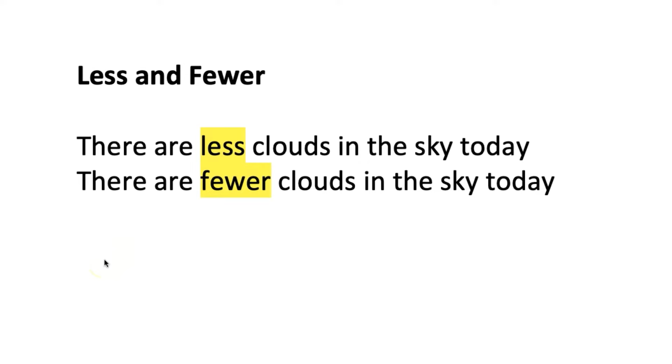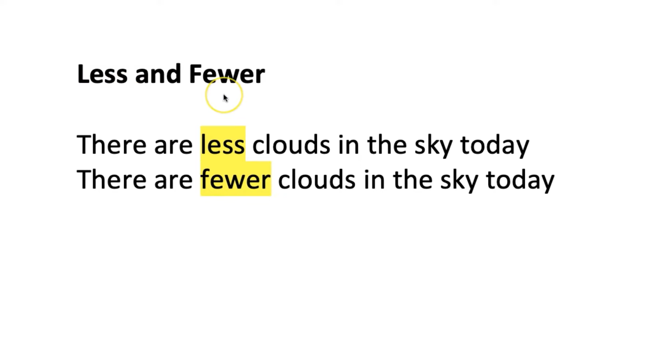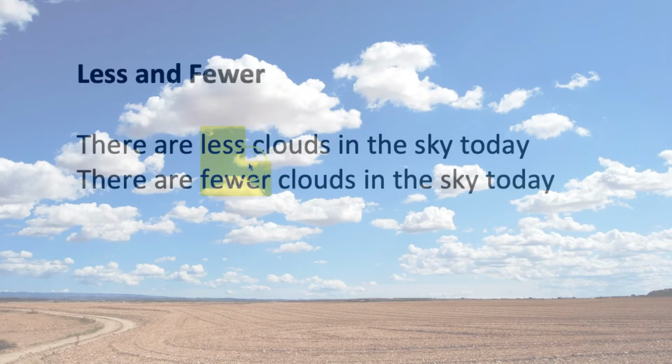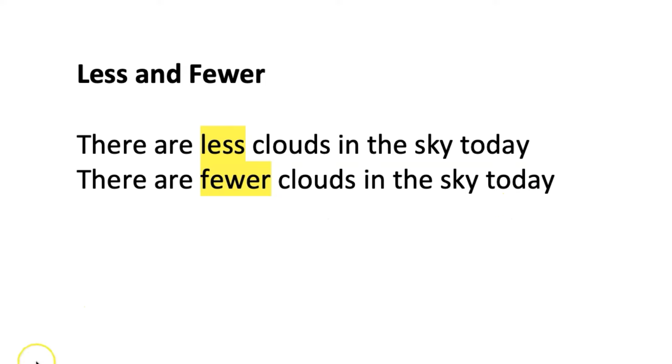Coming in at number 1 is the recent confusion about the difference between less and fewer. Less is used for things which cannot be counted, and fewer is used for things which, if you were of the mind to count them, you could count. There are less clouds in the sky today. Well, this would be wrong, because if you wanted to go outside and count the clouds, weird as that would be, it would be possible to do, and therefore you have to say there are fewer clouds in the sky today because you could count them.